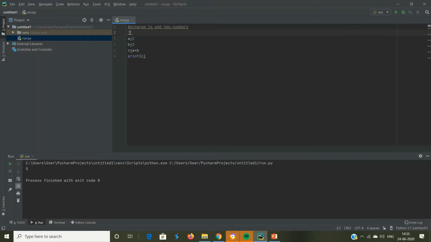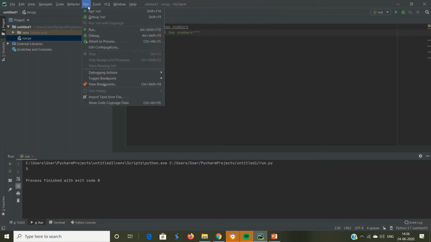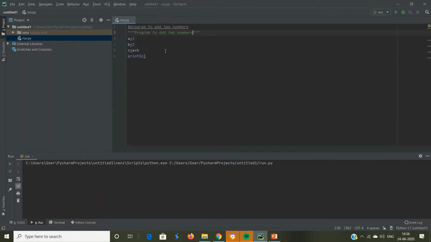Also I can give the comments in double or triple quotes. So it's the program to add two numbers. Let me run this. Yes, I'm getting output as 5. It is not reading either the first line or the second line. So these are the comments.